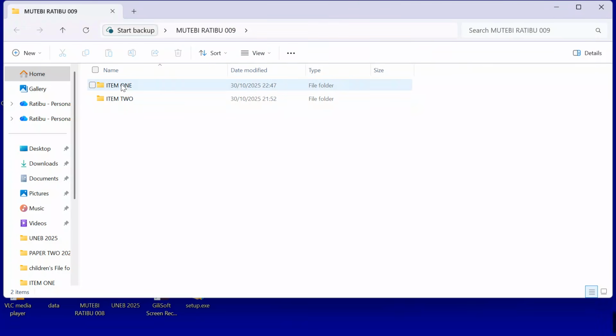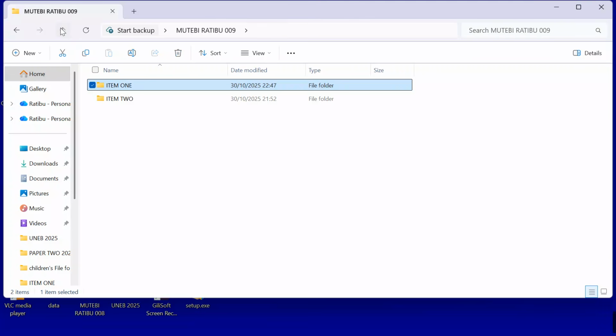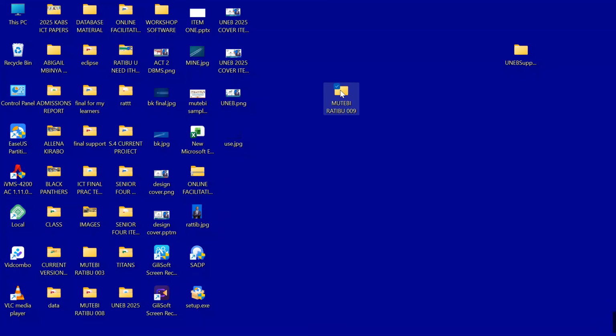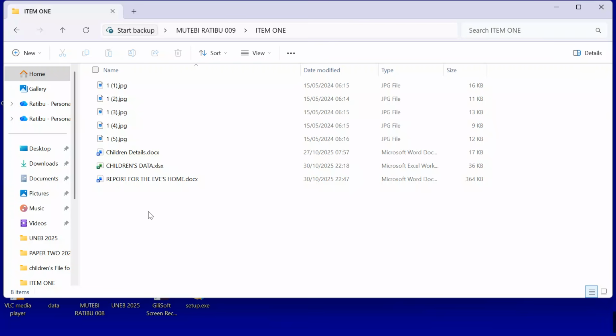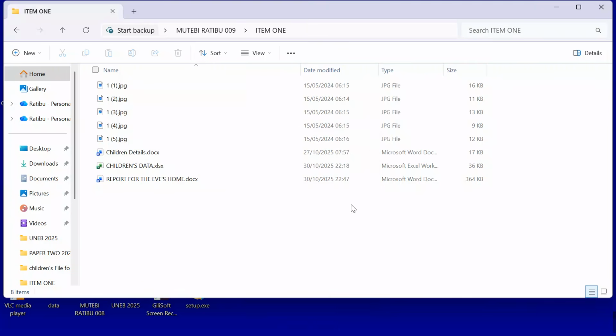Come over here, item 2, right click, this is my item 2. I'll come and say, under my item 2, I want to access my item 2 project, and then I'll right click, choose, come to new, and say PowerPoint presentation.